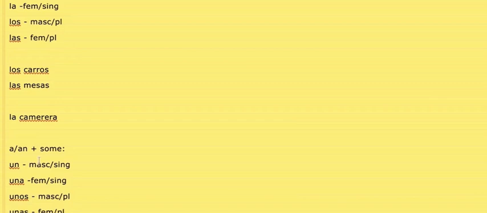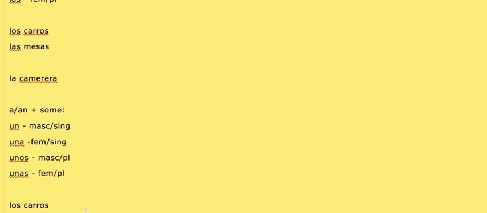It's going to use the same logic. If we take all these things down, los carros, if we want to say some cars, unos carros. If we want to say one car or a car, un carro. Same thing here, unas mesas, some tables. If we want to say one table or a table, una mesa.